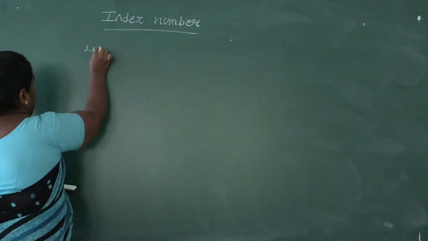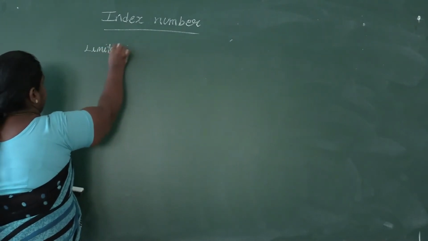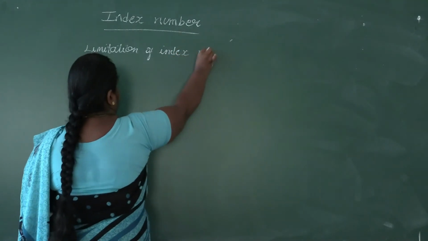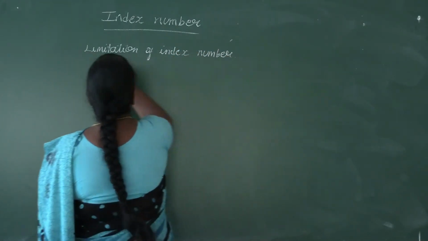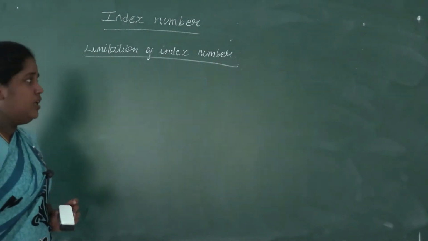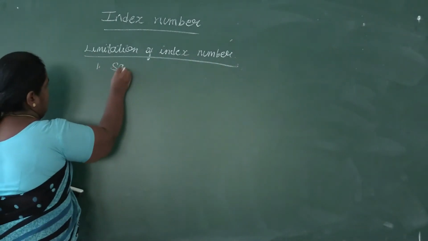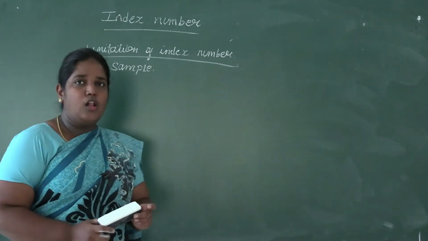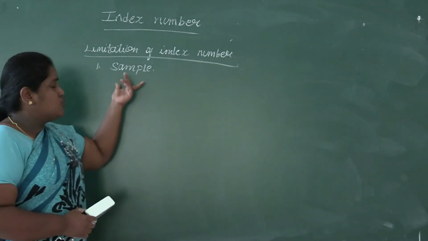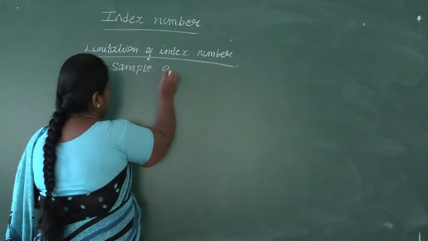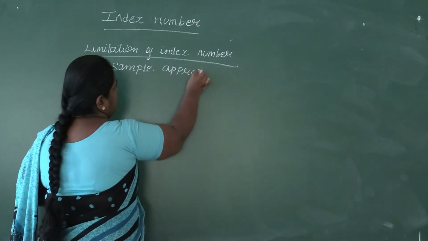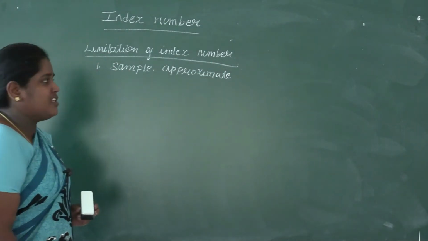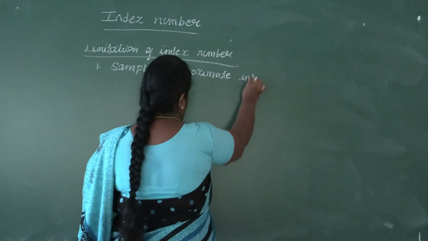Next we have limitations of index number. While doing the index number, we'll take only the sample data. Samples are taken and it is done. All the complete data is not taken. So because of that, it is only the approximate indicator. The complete changes that are occurring cannot be studied here. It is only the approximate indicator.